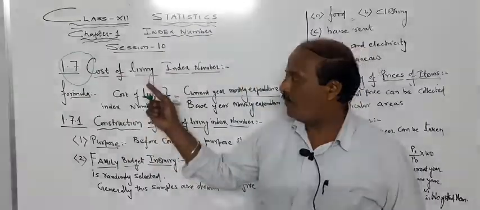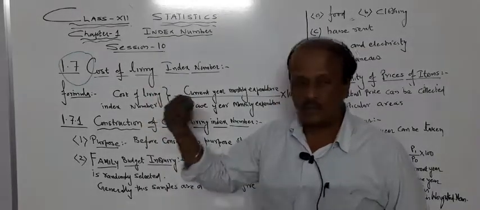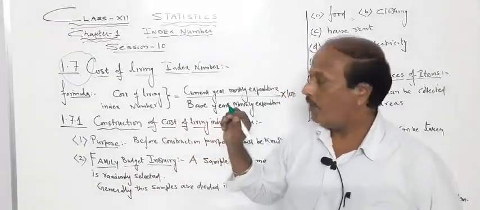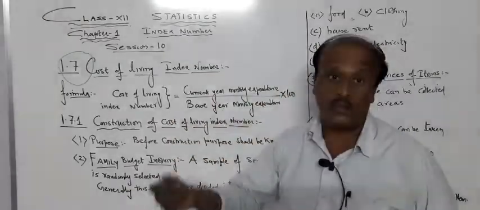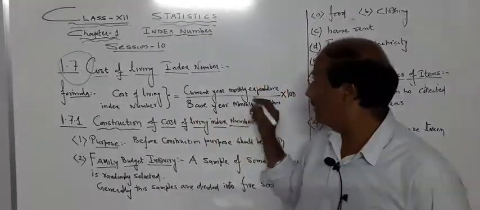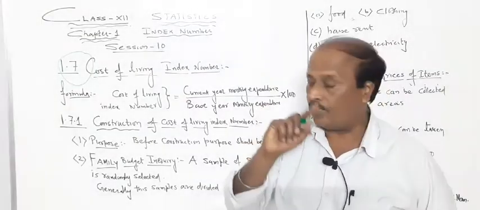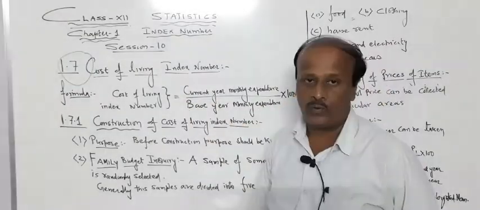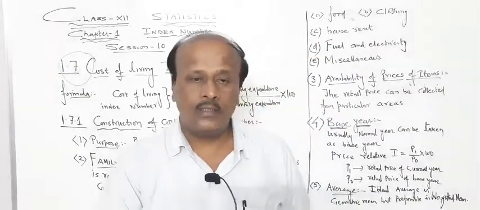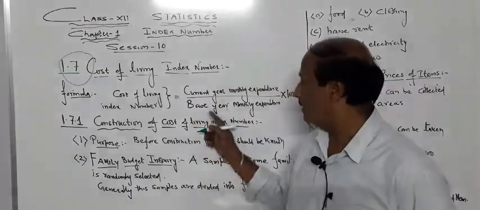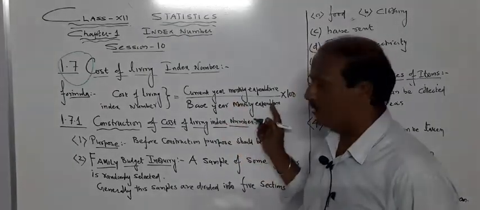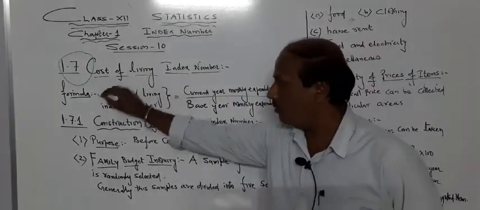So today, first of all, for revision purposes, the formula for how we are going to calculate the cost of living index number is: current year monthly expenditure done by any family, divided by base year monthly expenditure, multiplied by 100. This formula I already told you, and we did one example also. Current year expenditure divided by base year, or base period, monthly expenditure, multiplied by 100. So this is already told to you.